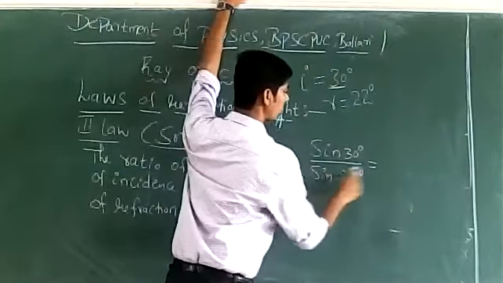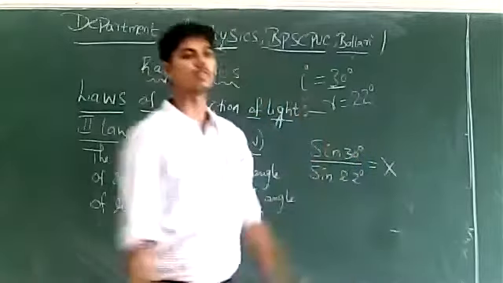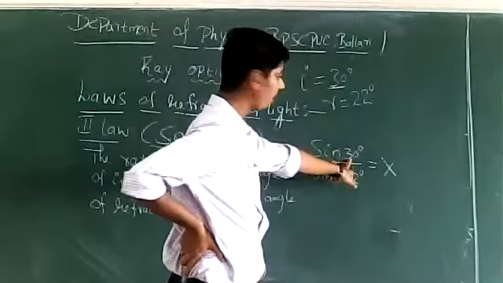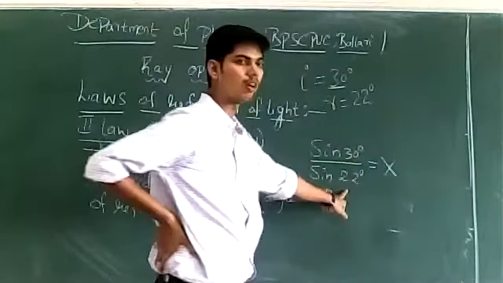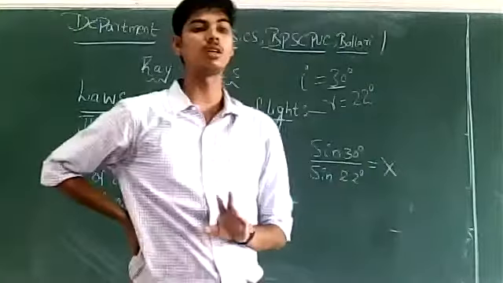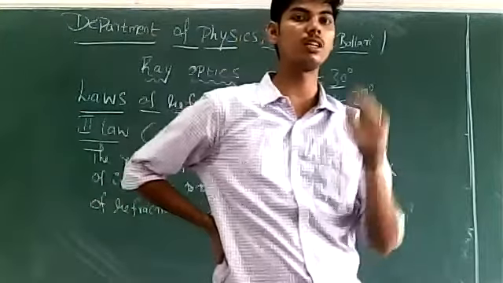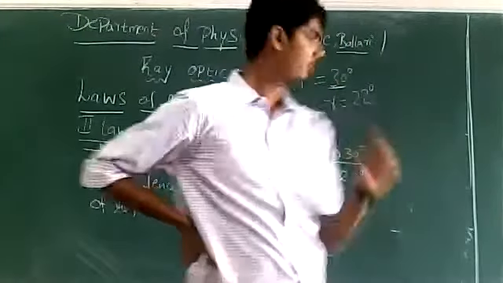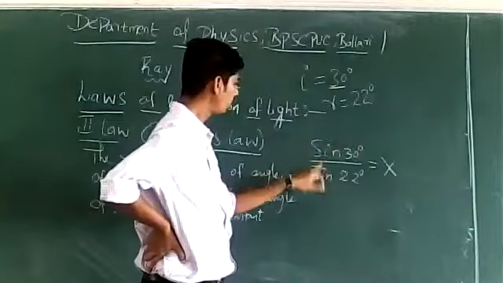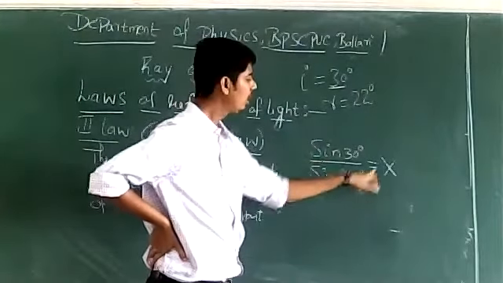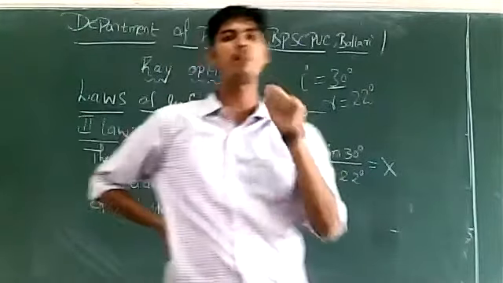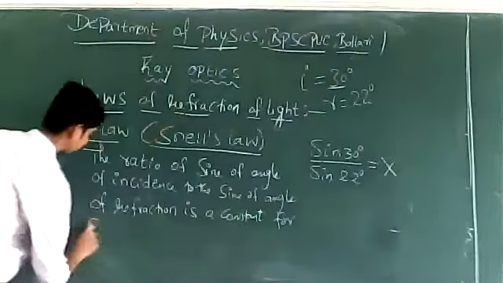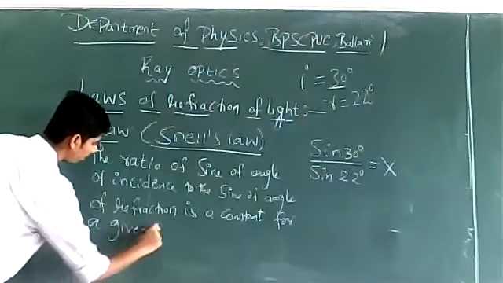If you take this ratio, you will always get a constant value. The ratio of the sine of the angle of incidence to the sine of the angle of refraction is always a constant. What is this constant? It is constant for a given pair of media.